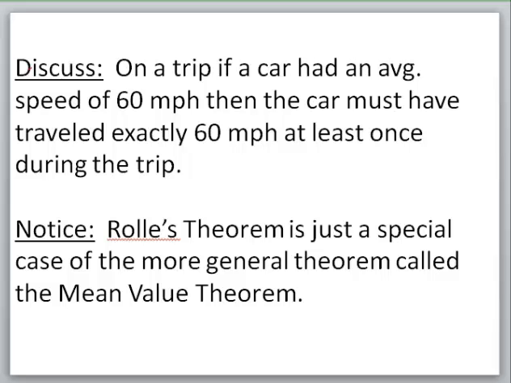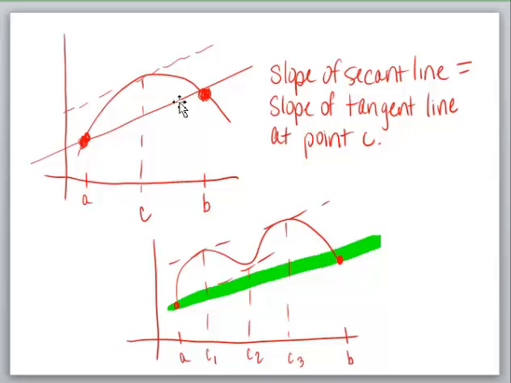Notice that Rolle's theorem and the mean value theorem are very similar. Rolle's theorem is a special case of the more general mean value theorem. Remember, Rolle's theorem requires three parts to its if. Not only does it need to be continuous and differentiable, but it also has to have f of a equaling f of b. And in the mean value theorem, f of a does not have to equal f of b.